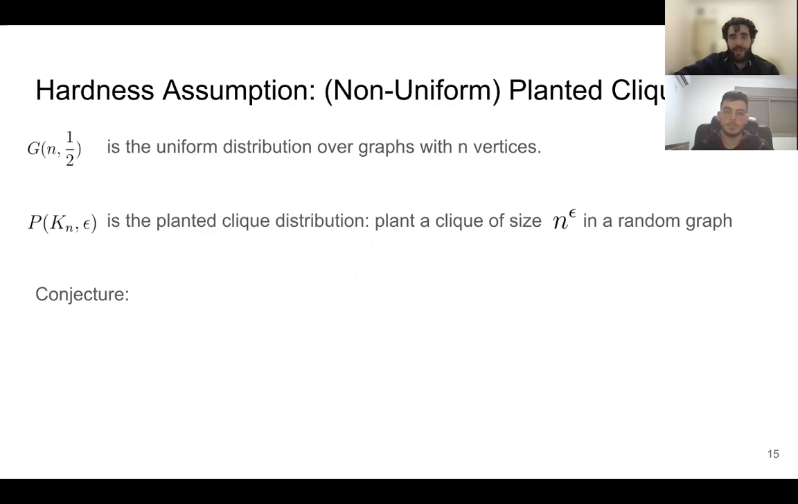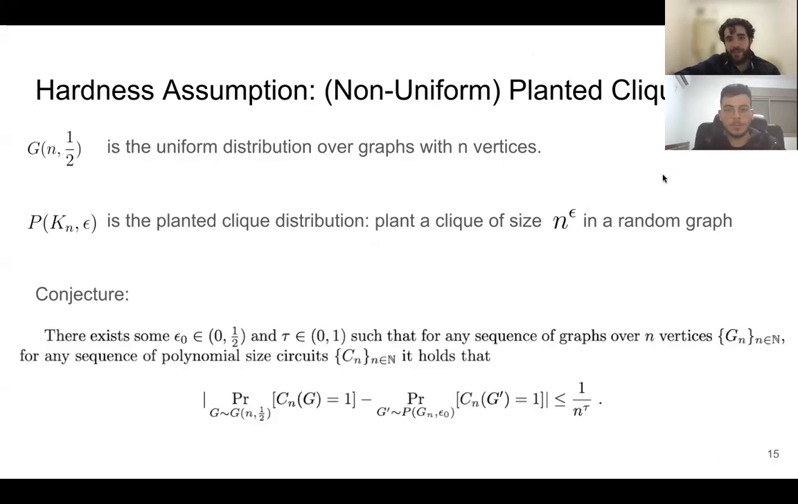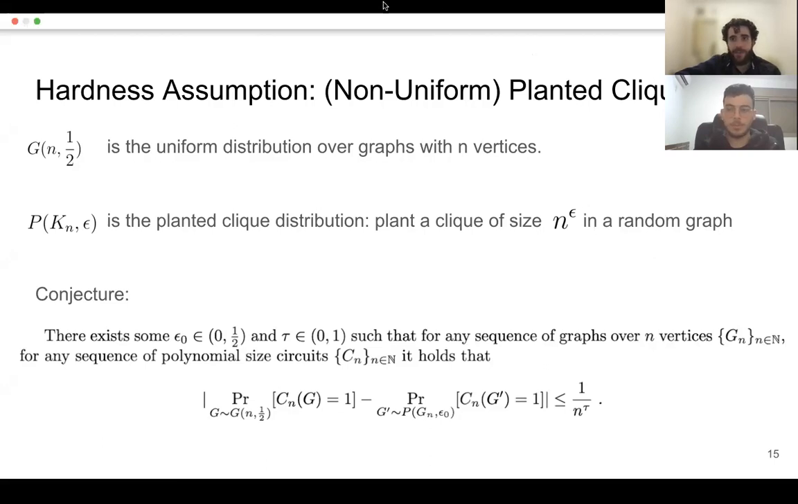So what is the conjecture? First, we have G(n, 1/2), which is the uniform distribution over graphs with n vertices. And we have the planted clique distribution. We just take a random graph and plant a clique of size n to the power of epsilon in it. The conjecture is that there is no polynomial size sequence of circuits that can distinguish between a random graph and a random graph with a planted clique with advantage of 1 over n to the tau for some tau between 0 and 1. And now Reyad will explain to you about the reduction.